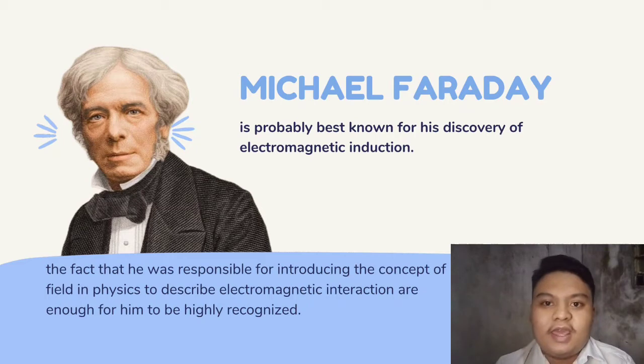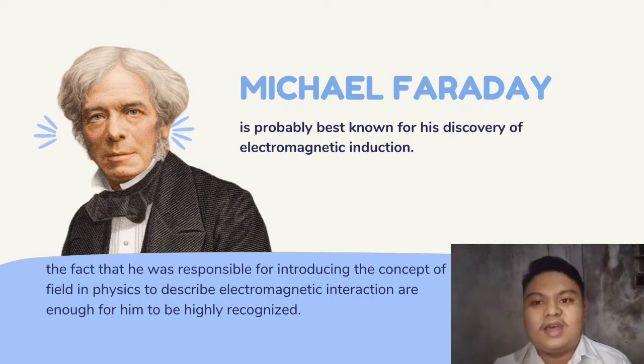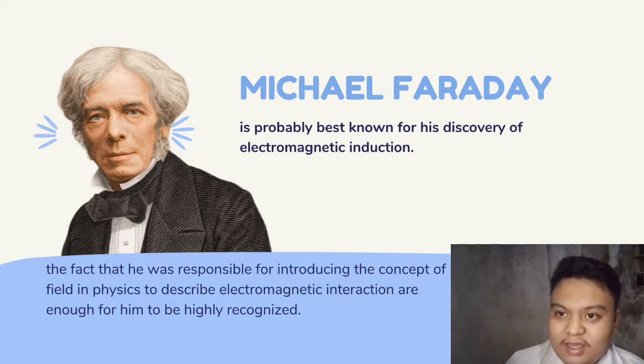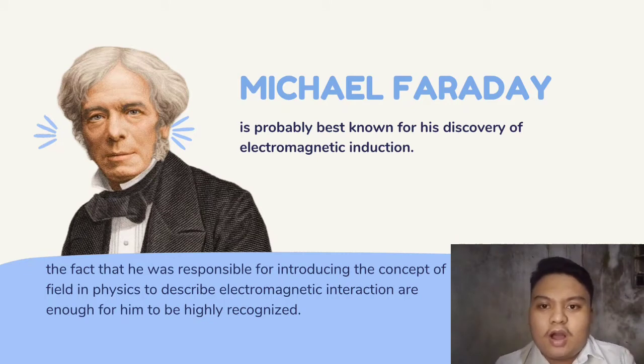But perhaps it is not so well known that he also made fundamental contributions to the electromagnetic theory of light. In 1845, just 176 years ago, if I am not mistaken, Faraday discovered that a magnetic field influenced polarized light. It is a phenomenon known as the magneto-optical effect or the Faraday effect.